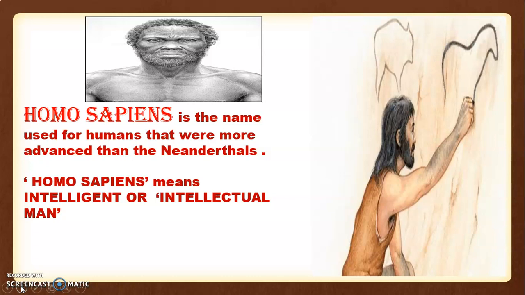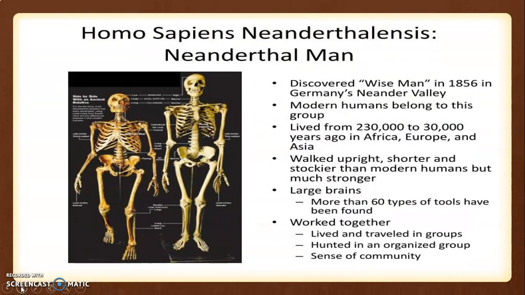The Neanderthal and the Homo sapiens were neighbors for some time in Europe. It is believed that the Neanderthal man and the Homo sapiens had some conflicts, some fights. Also, due to an inability to adapt to environmental changes,